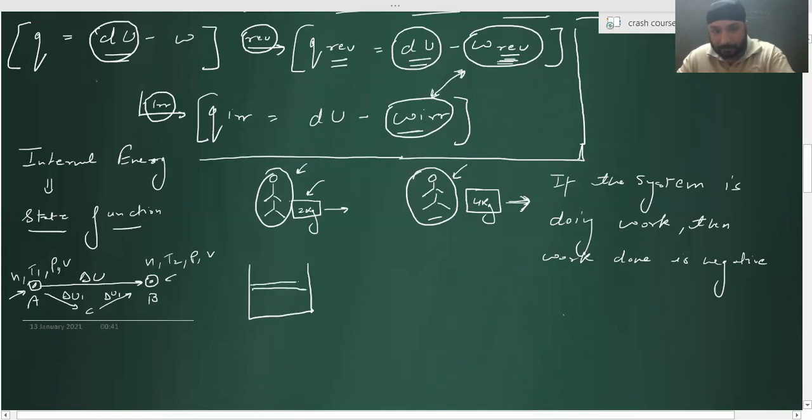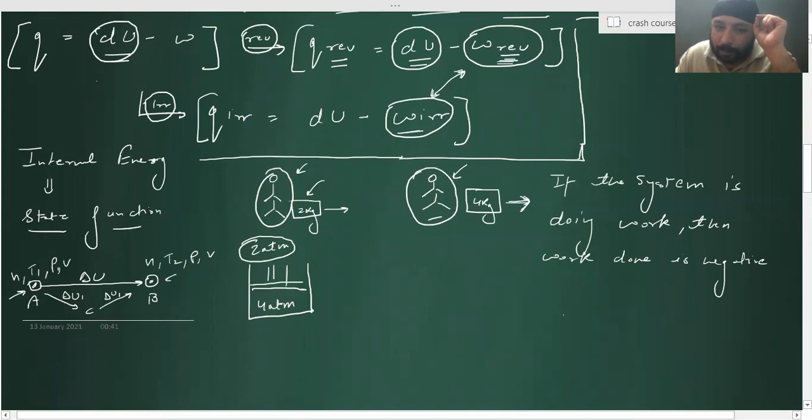Think, outside pressure is 2 atm, inside pressure is 4 atm. Let's say this 2 atm remains constant. Now what will happen? Volume increases so that the internal pressure becomes equal to 2 atm. Correct. But tell me one thing. This piston is pushing which pressure? External pressure or internal pressure?